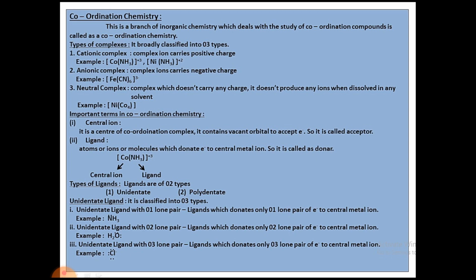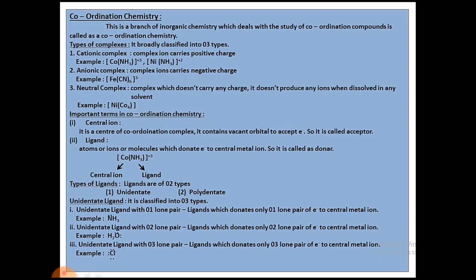Coming to the classification of complexes, coordination complexes are broadly classified into three main types. One is cationic complex, second is anionic complex, third one is neutral complex. A complex ion that carries positive charge is called a cationic complex. For Co(NH3)6 we have a 3+ on top and Ni(NH3)6 we have a 2+. We can observe the positive charge. That is the reason we are calling it a cationic complex.